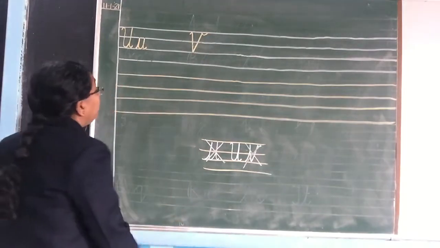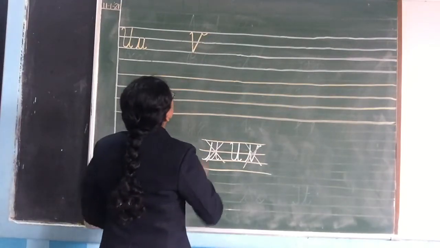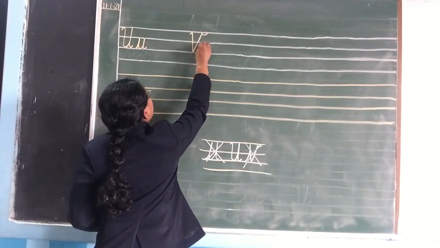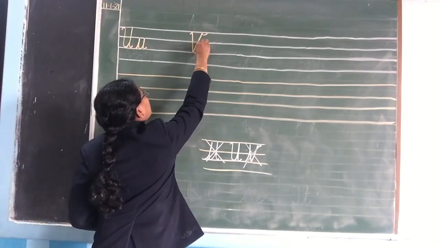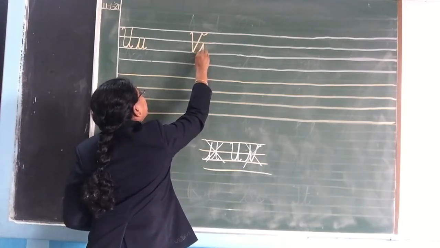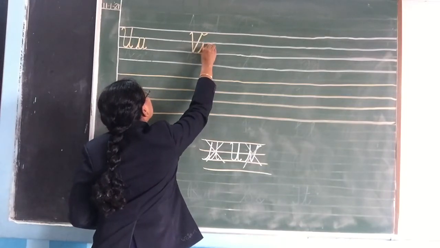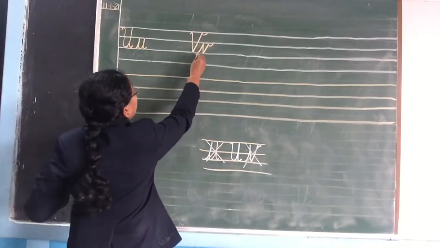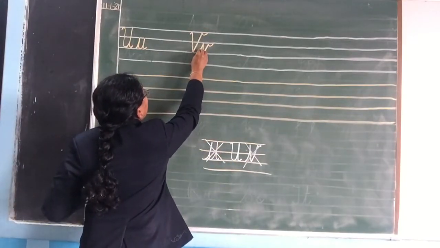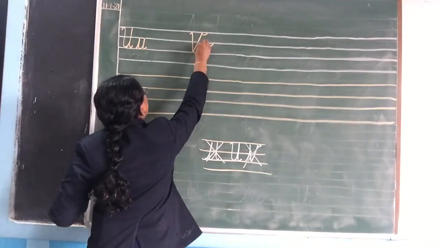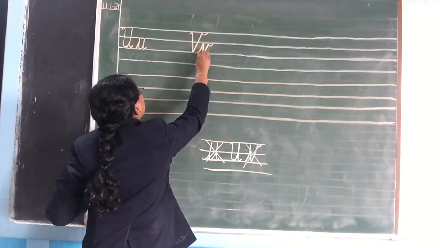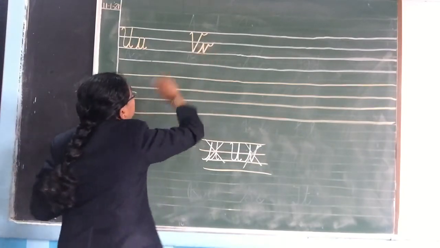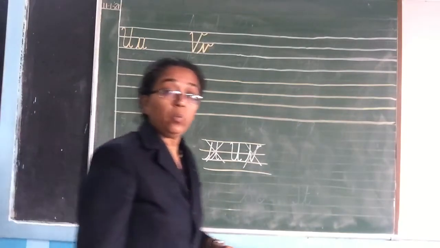Now small v, you will start from the third line. Okay, make a slanting line, then touching the second line, again make a slanting line like this, then go up and make a curve. This is how you will write small v. Okay, from here like this, from the third line, make a curve, go to the second line, make a slanting line. Okay, come to the third line, again go up and then make a curve. This is how you will write small v.